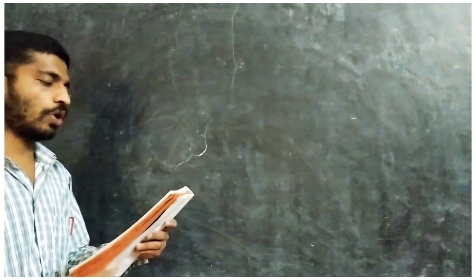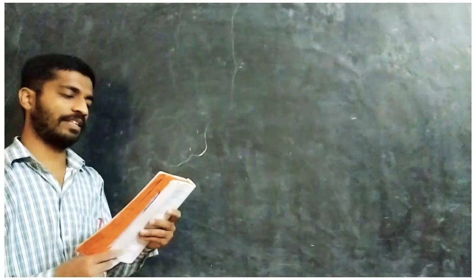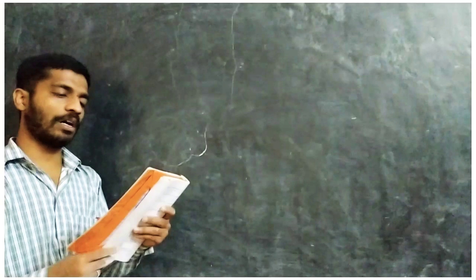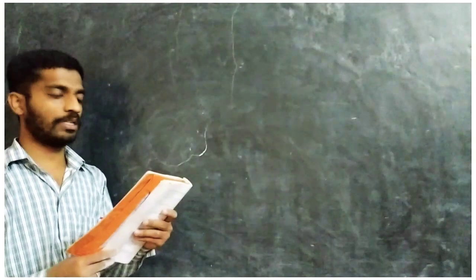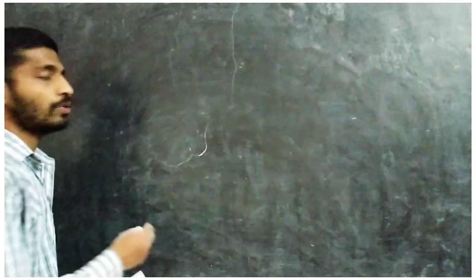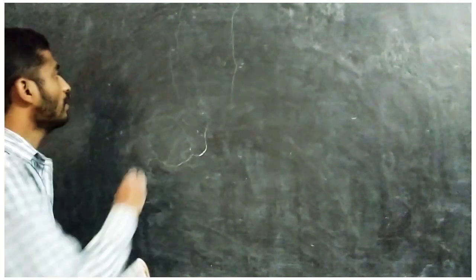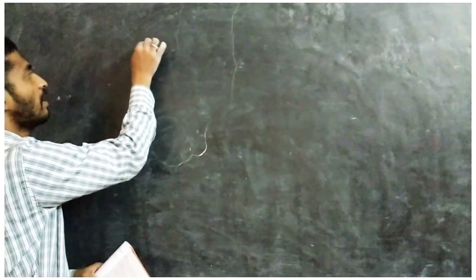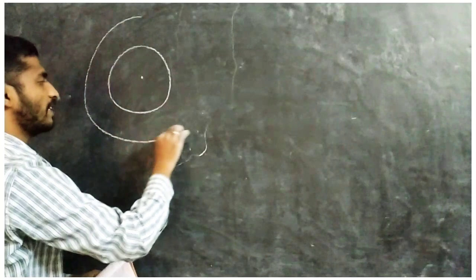Seventh question. Two concentric circles are of radii 5 centimeters and 3 centimeters. Find the length of the chord of the larger circle which touches the smaller circle. Okay, so two concentric circles. Concentric means the circles which have the same center. So first one is 3 centimeters and the other is 5 centimeters.